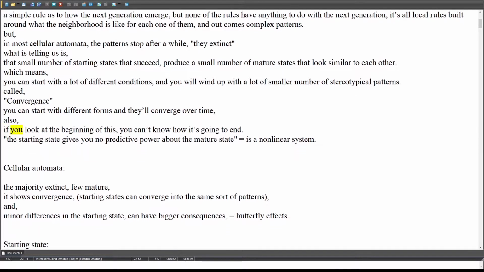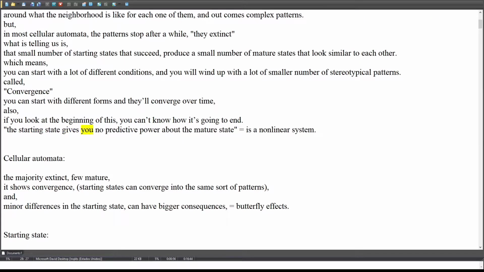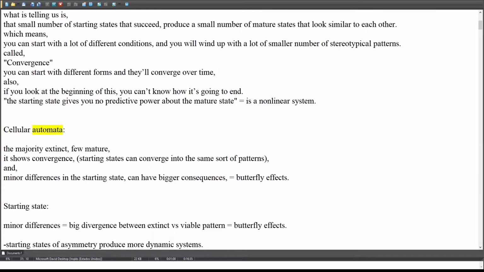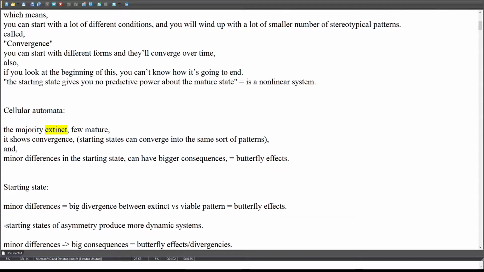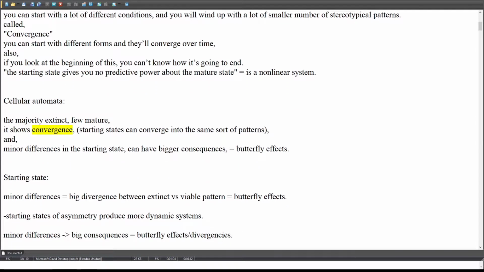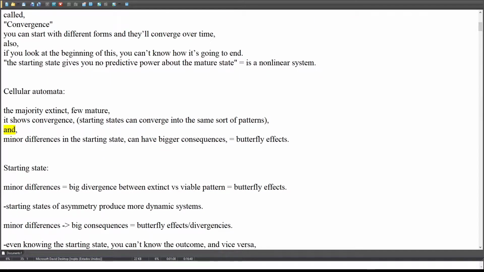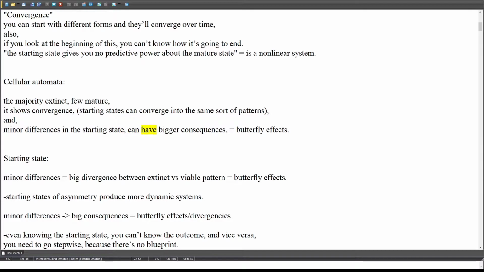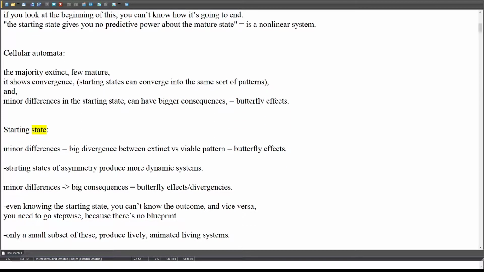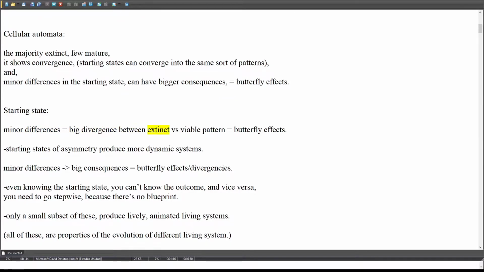Also, if you look at the beginning, you can't know how it's going to end. The starting state gives you no predictive power about the mature state, which means it is a nonlinear system. Cellular automata: the majority go extinct, few mature. It shows convergence; starting states can converge into the same sort of patterns. And minor differences in the starting state can have bigger consequences, which equals butterfly effects. Minor differences in the starting state can produce a big divergence between extinct versus viable patterns.